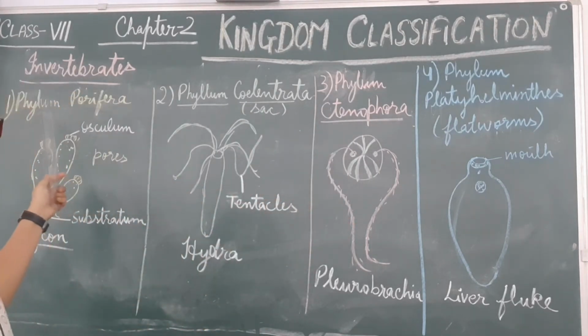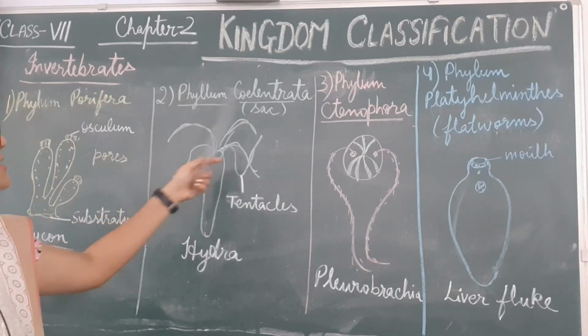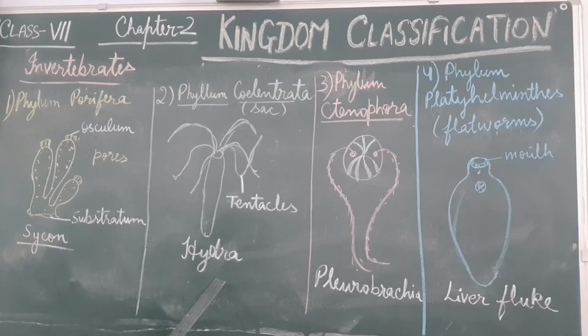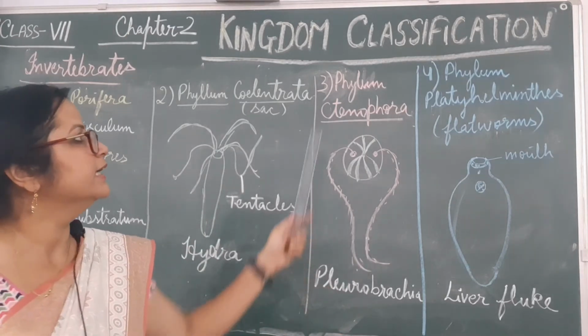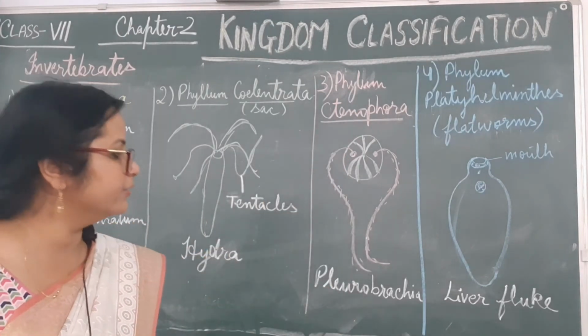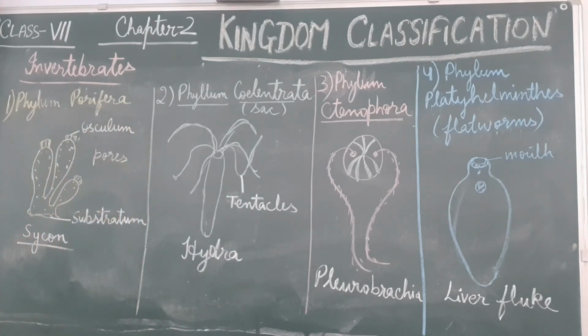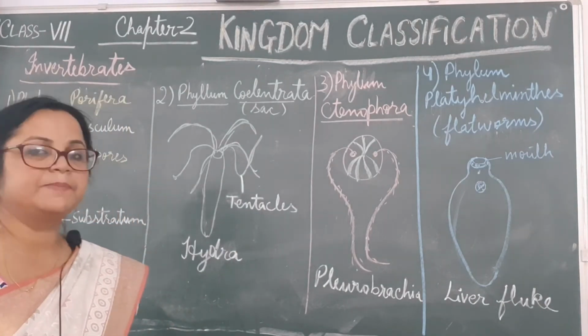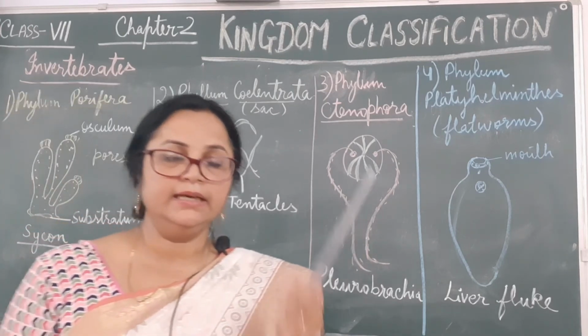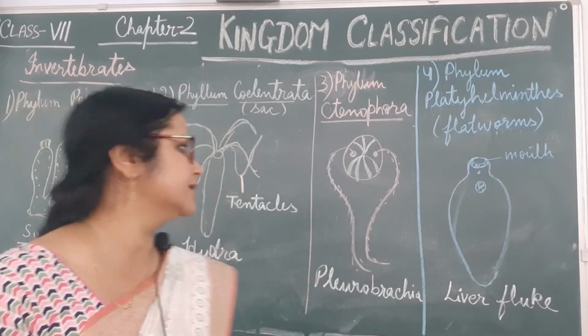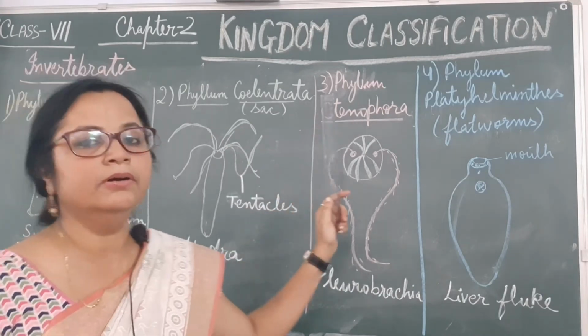So first is the phylum Porifera, example Cycon or Spongilla. Phylum Coelenterata, example Hydra or jellyfish. And next is the phylum Ctenophora, example Pleurobrachia or Ctenoplana. A specimen was not available in the lab, that's why I have not brought a specimen for this Ctenophora.